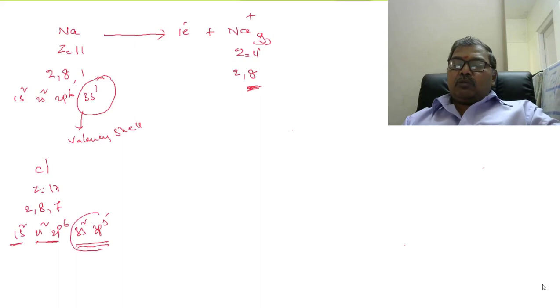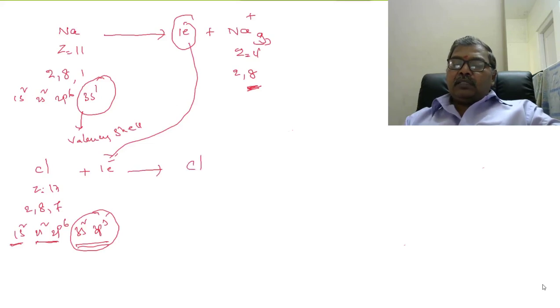So this is the outermost orbit. 7 electrons are present in the outermost orbit. Therefore it is unstable. So that is why it takes an electron from the sodium atom and gains 1 electron. Okay.